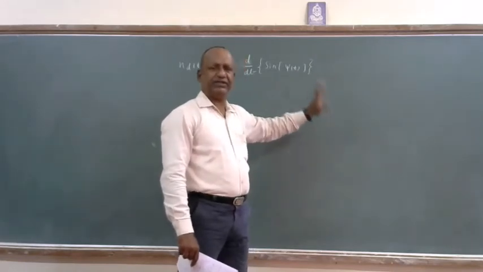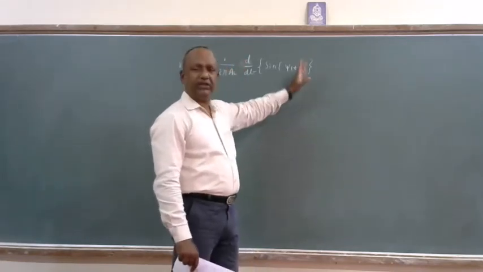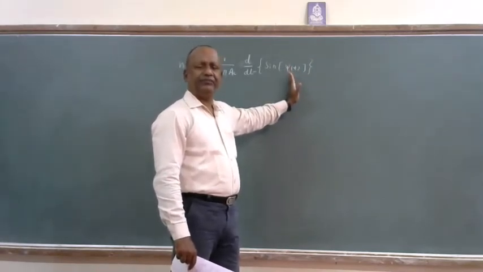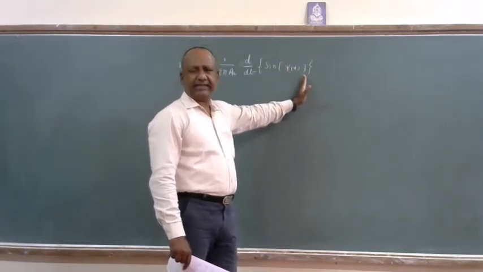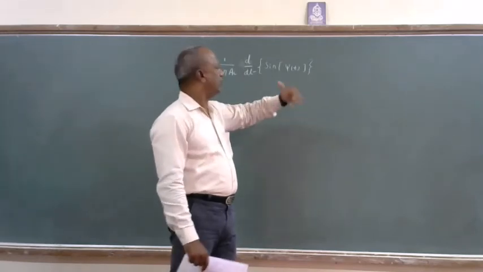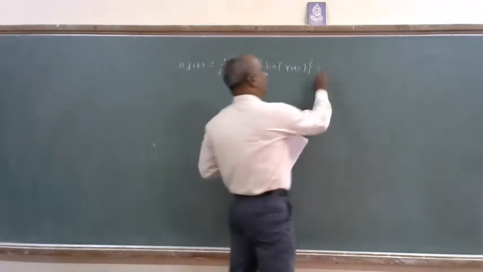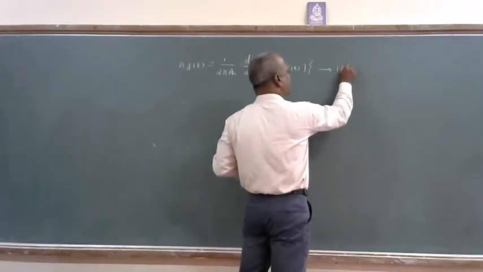If this assumption is true, I can remove it, because the fluctuation depends only on ψ(t), and the role of the second term becomes negligible. So I remove it. Ultimately, the equation where we stopped in yesterday's class is equation number 17.